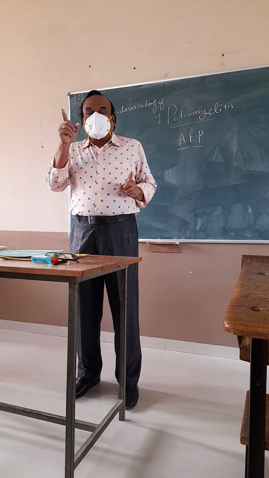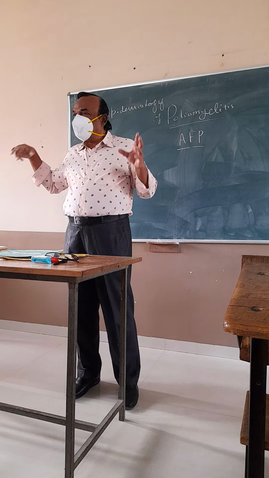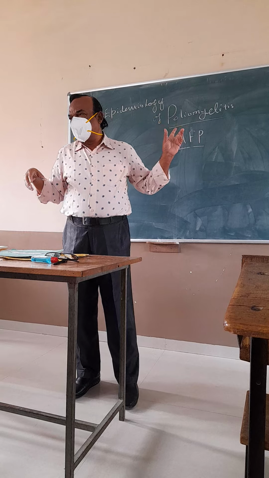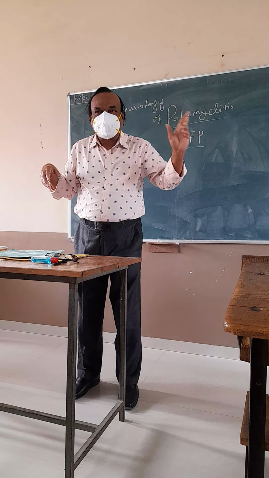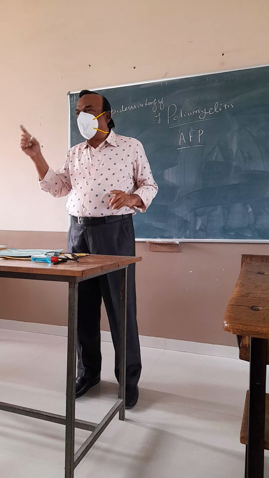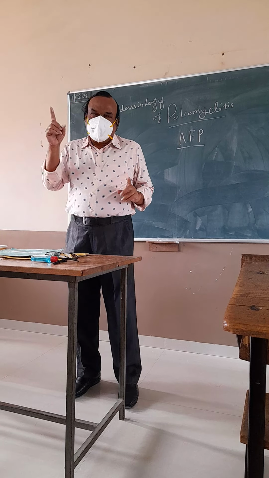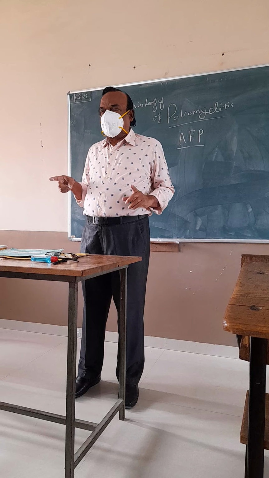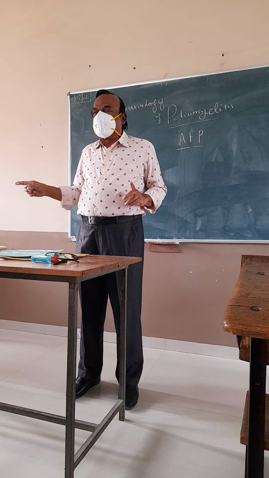So there is more chance of getting the paralytic polio, AFP, asymmetrical flaccid paralysis. So in a developing country with no immunization, wild polio virus will attack and paralysis is seen.